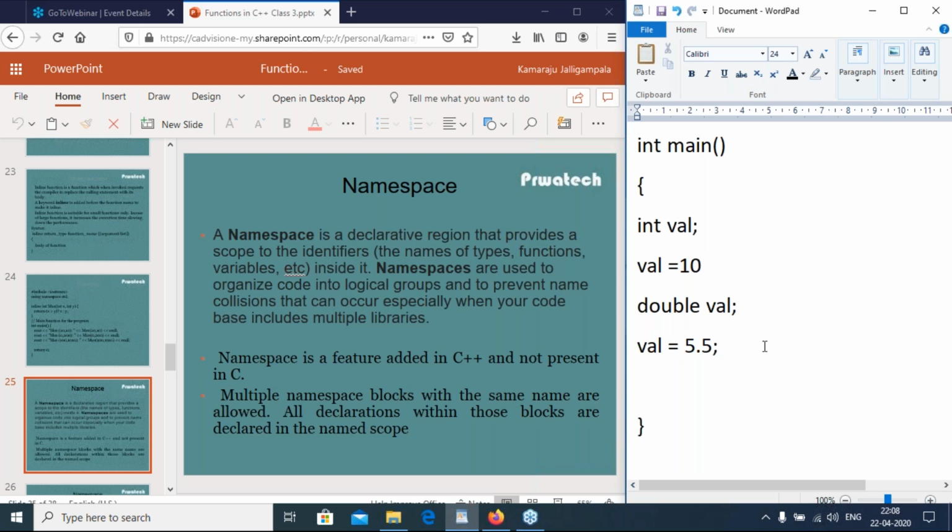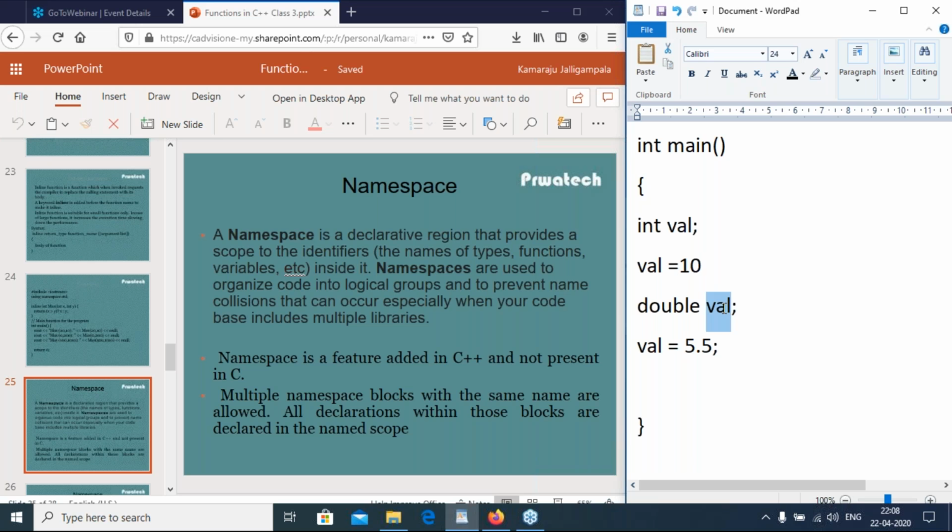So is this C++ program executed or not? Not executed, because both have the same variable name. If two names are the same, then the compiler throws an error, right?